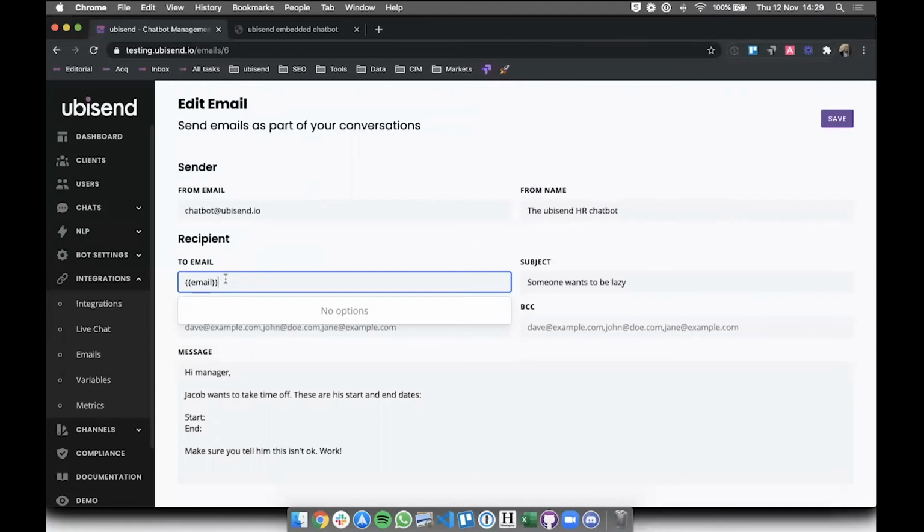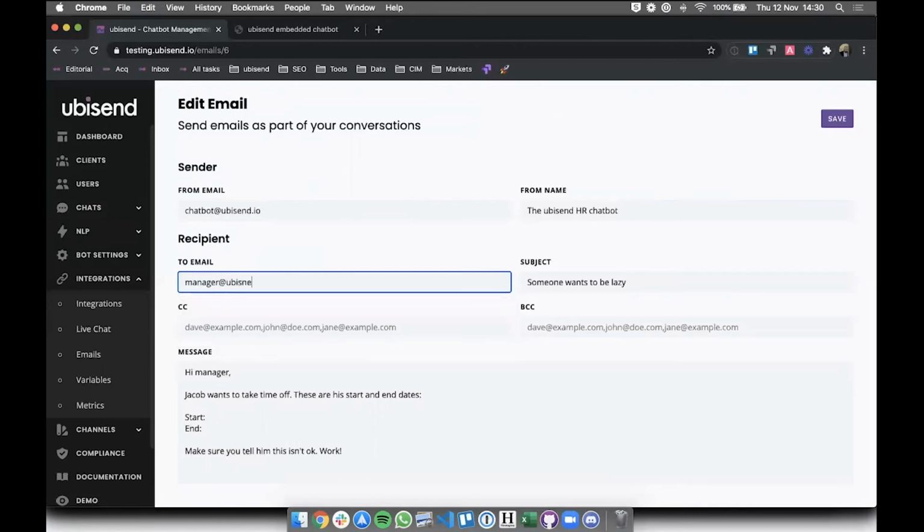Obviously, it doesn't exist here, but I could use this as the to email address, which means that, to go away from an HR use case, let's say a sales chatbot use case, at some point someone could say, okay, I want to purchase X service. Okay, I'll get back to you. What's your name? What's your email address, etc. Once these people give their information, you can send them an email after this whole interaction and say, thank you for inquiring through our chatbot. Someone will be in touch very soon. That makes sense? Yeah, all makes sense to me. Sounds good as well. Sounds like pretty powerful stuff you got yourself there.